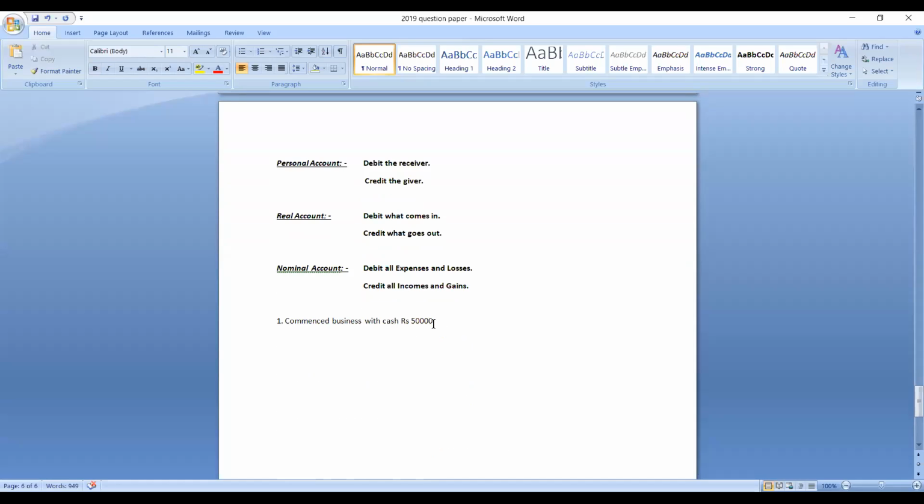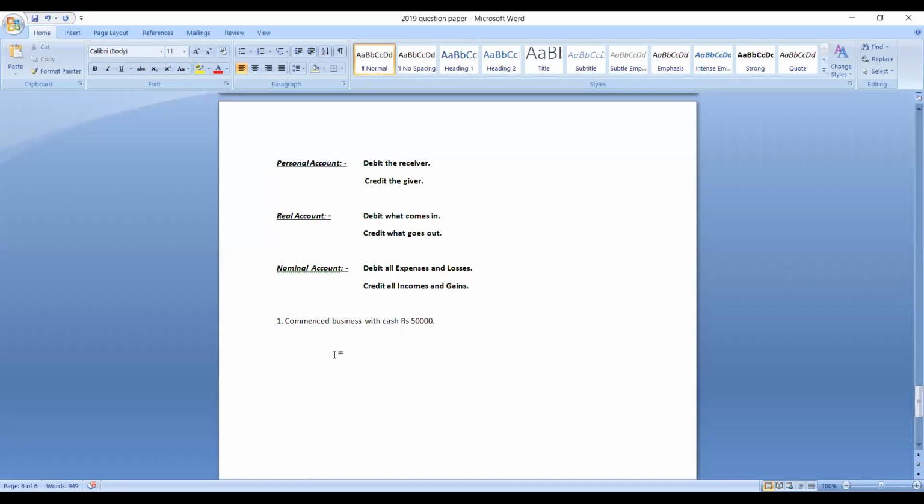Now, commenced business with cash. What is our first step? The first step is we need to find out the 2 accounts involved in a transaction. In every business transaction you will find a minimum of 2 accounts. So here the 2 accounts that we find are, one is cash account, another one is capital account. It is nothing but cash worth rupees 50,000 invested into the business.